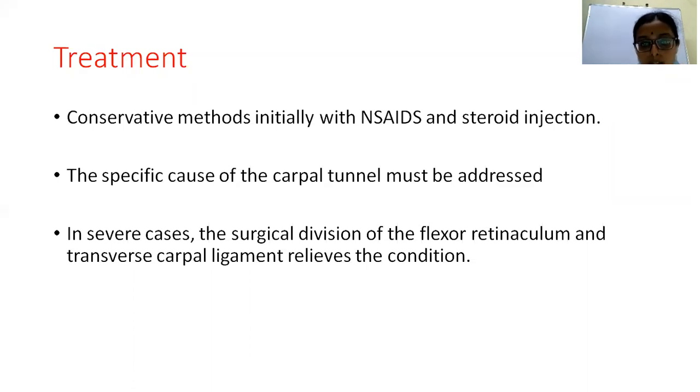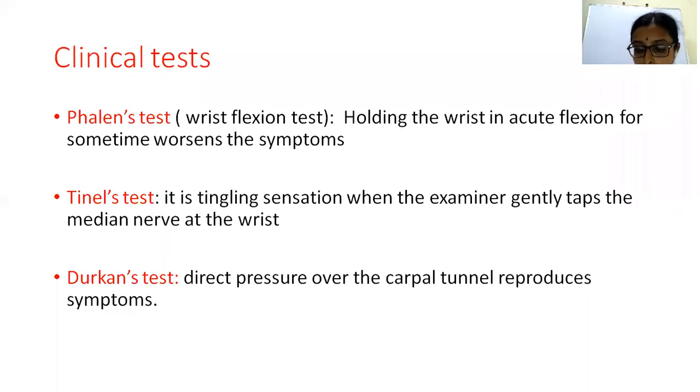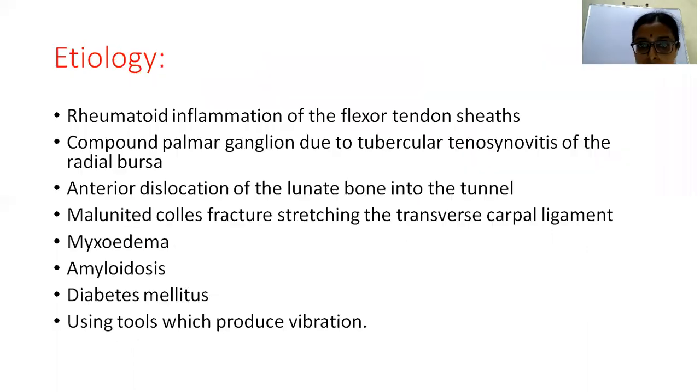So the main goal is to decompress the median nerve so that it is freely mobile. You can test it. So these are all the different modalities of treatment for carpal tunnel syndrome.